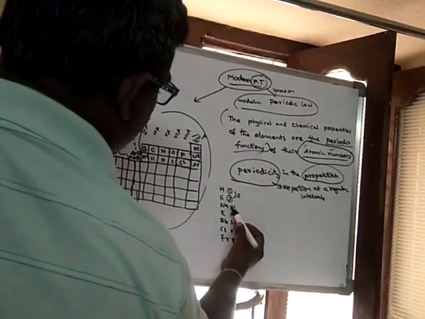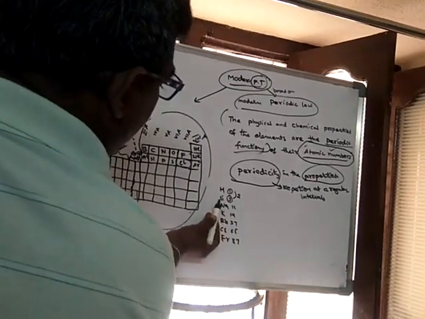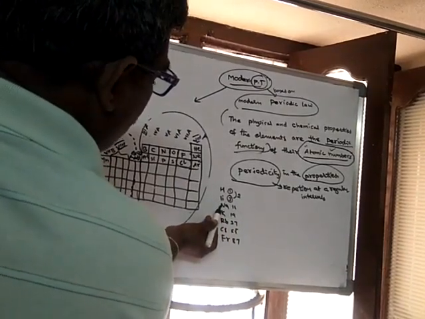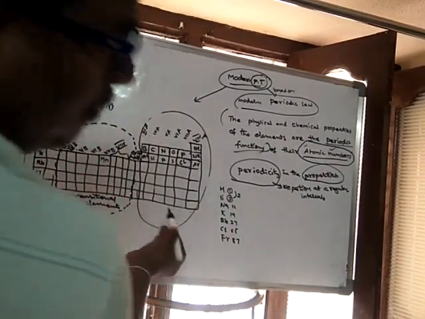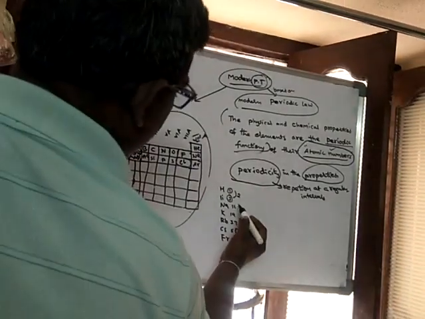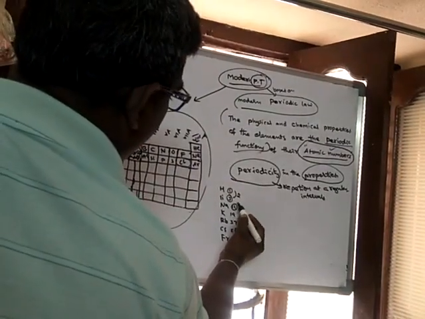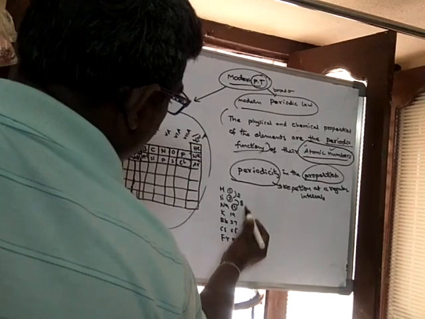The properties of lithium are again repeated in sodium, so the properties are repeated at an interval of 8.